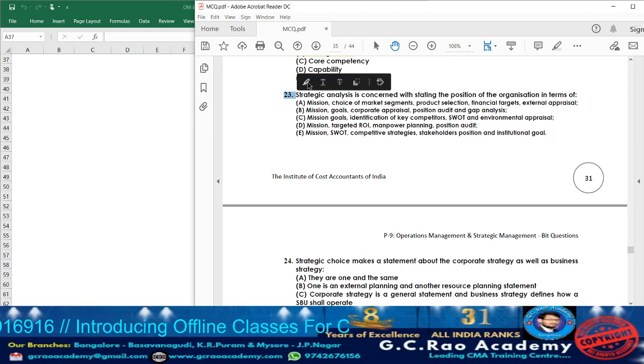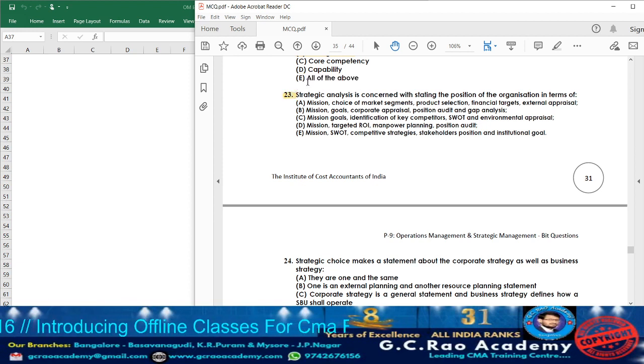Let's move on to question 23. Strategic analysis is concerned with stating the position of the organization. Option A, mission. Yes, in strategic analysis, mission will be covered. Choice of market segments. Actually, choice of market segments will not be covered.